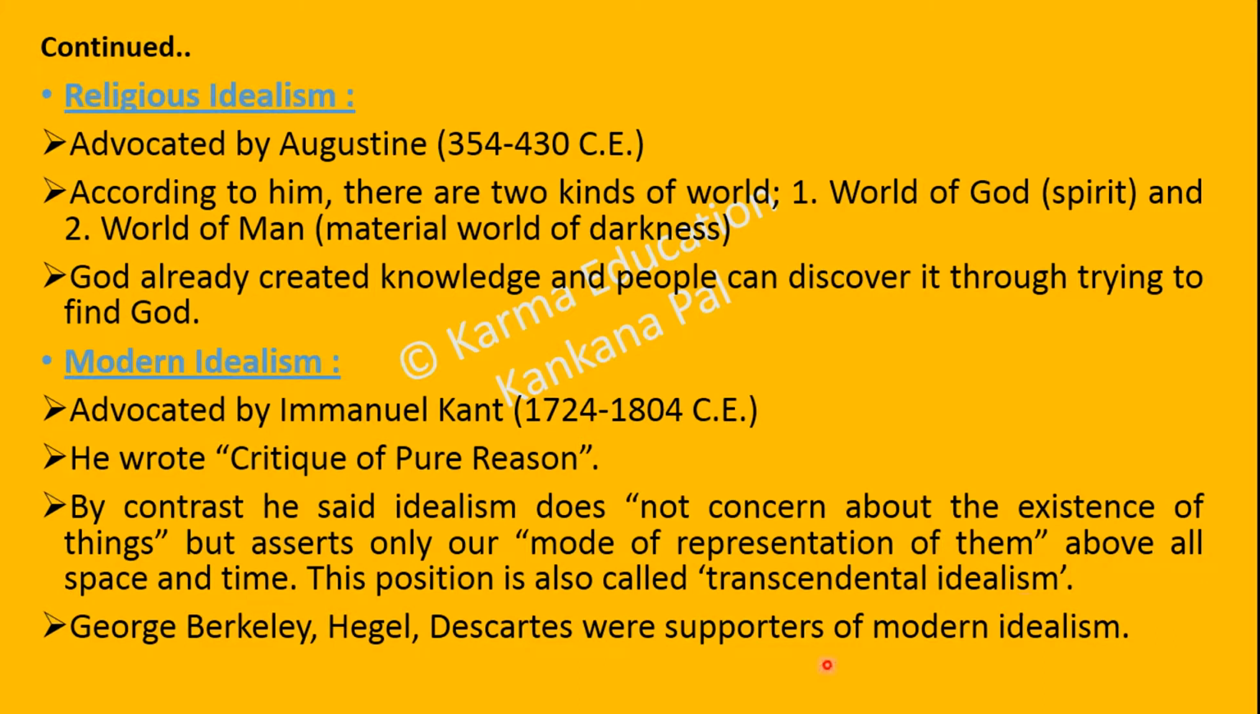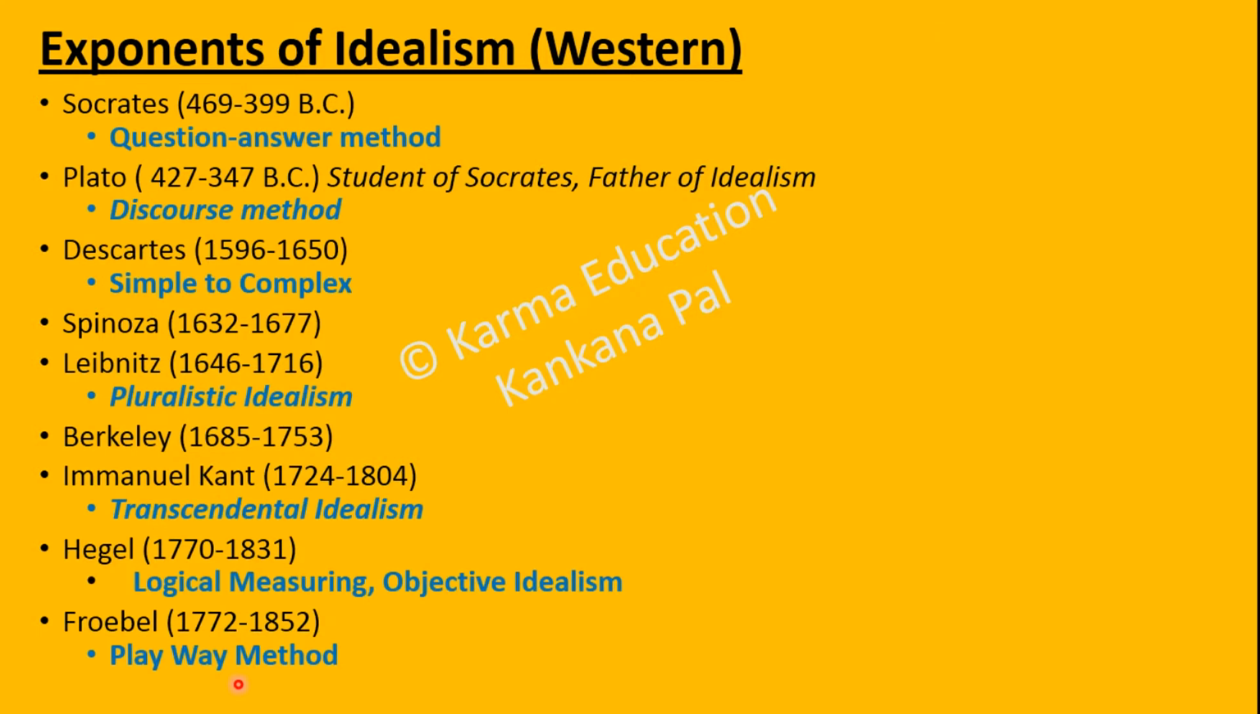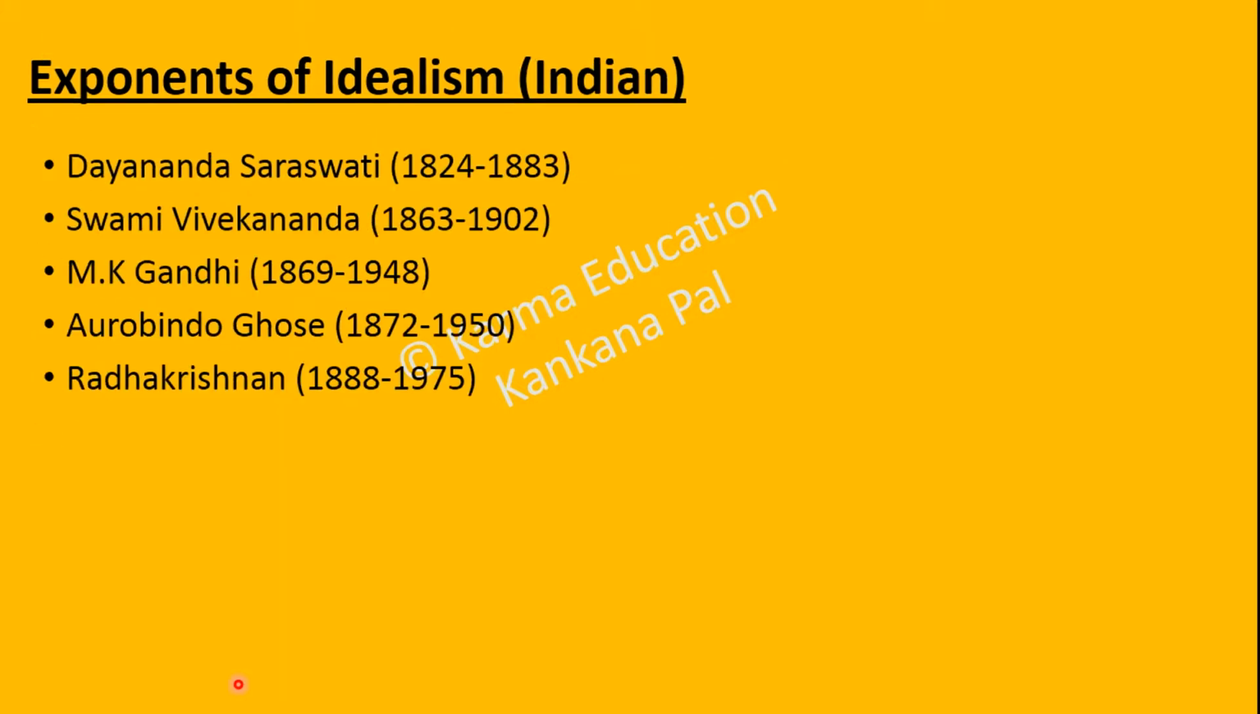George Berkeley, Hegel, Descartes were also the supporters of modern idealism. These are some important Western exponents of idealism: Socrates, Plato. Plato was the student of Socrates and father of idealism. Descartes, Spinoza, Leibniz, Berkeley, Immanuel Kant, Hegel, Froebel. And also I have added their teaching method because it will be easier to remember the names of these exponents of idealism as well as their prescribed teaching method.